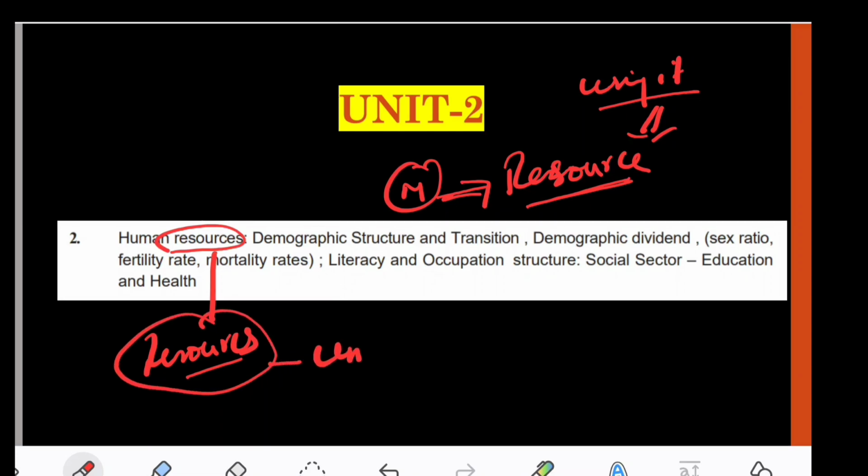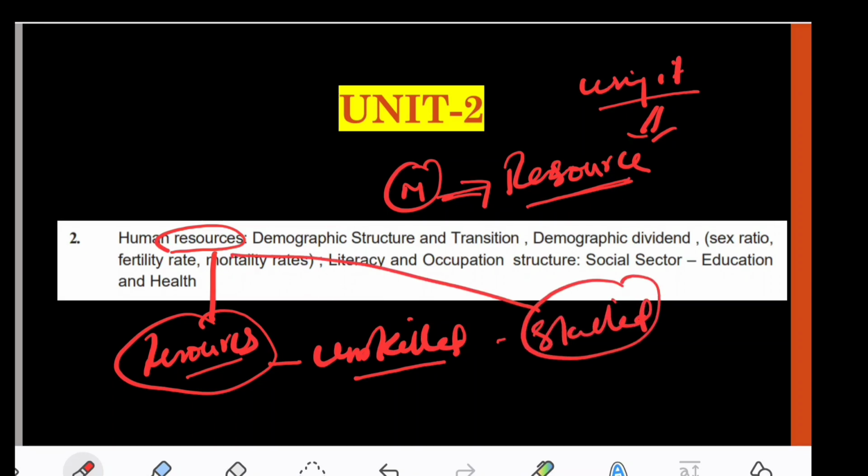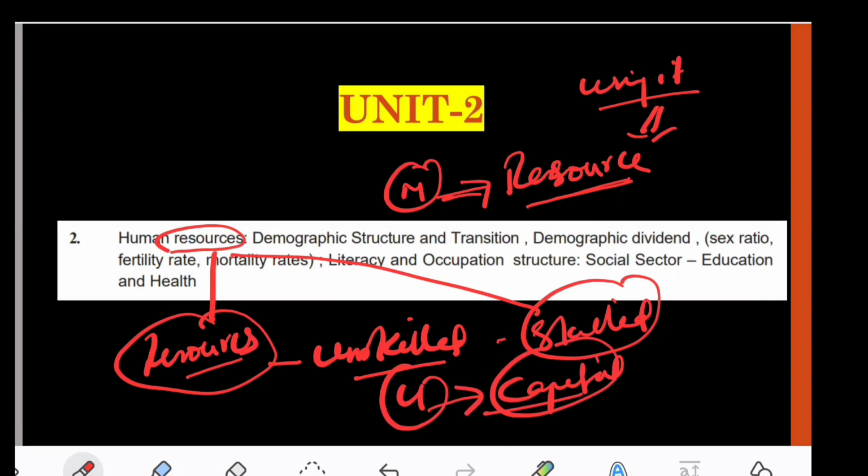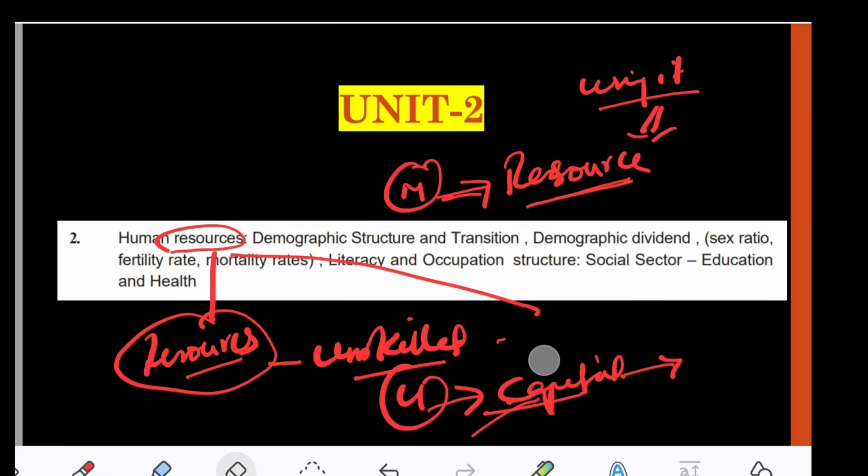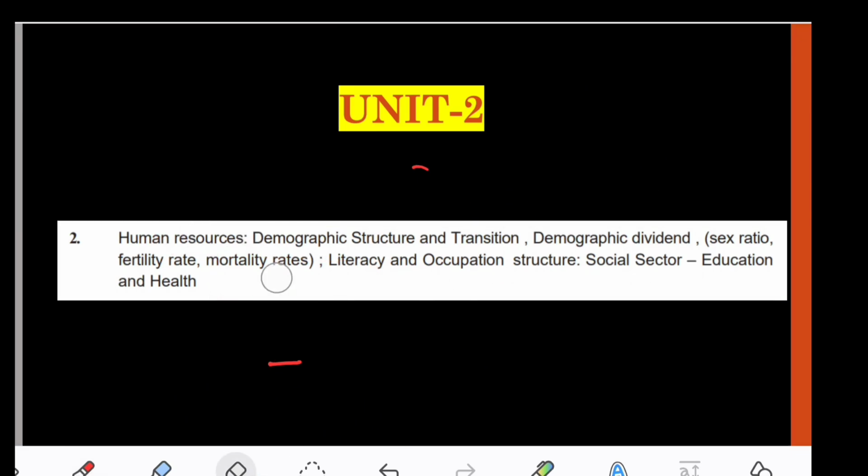But this resource is unskilled. When you're born and growing, a lot of people might not have education, and when you're born you are not educated either. As you grow up, you join school, college, and so on, and you become more skilled. When the human resource becomes skilled, it is called human capital. It means now you can invest in this human resource which has gained skill, and they become capital. If you invest in them, you can make products, you can make services, you can offer commodities for commercialization purposes. I hope this is clear to you: what is the meaning of resource and what is the meaning of capital here?